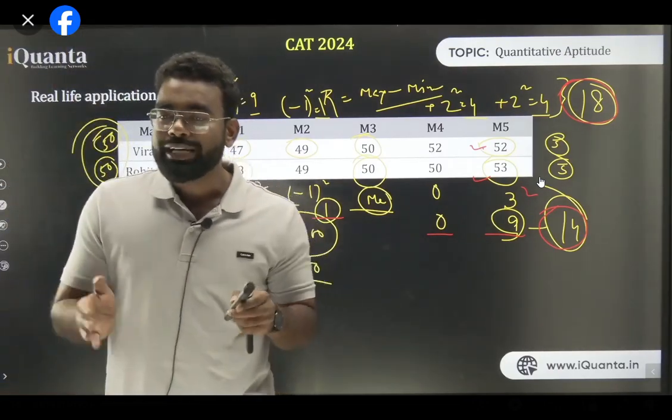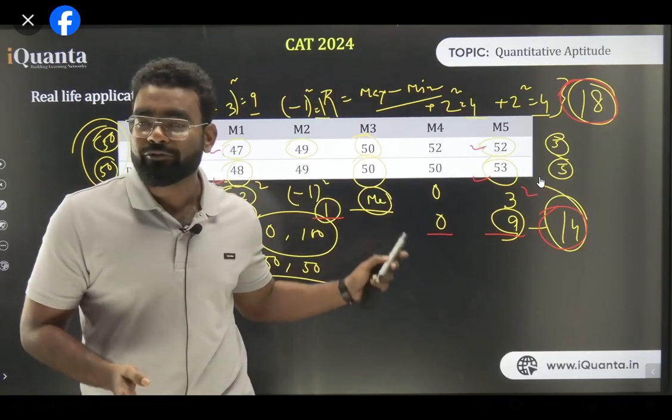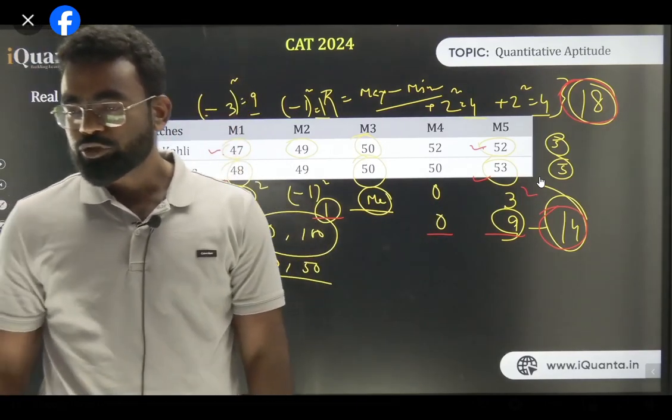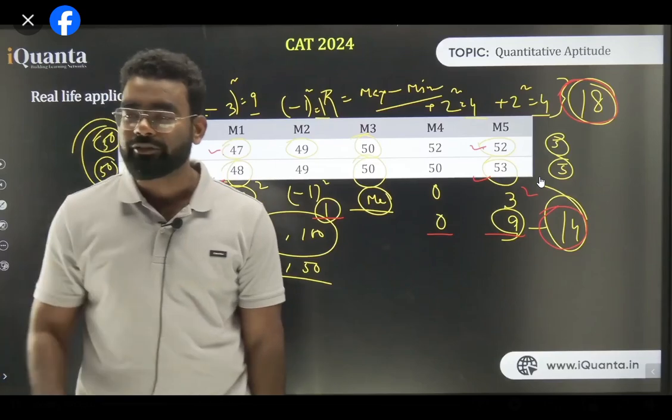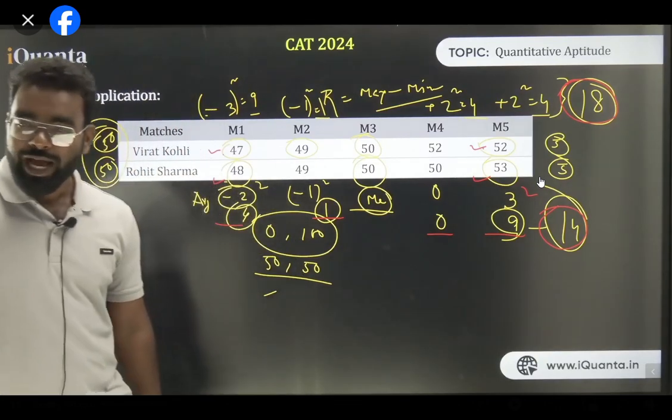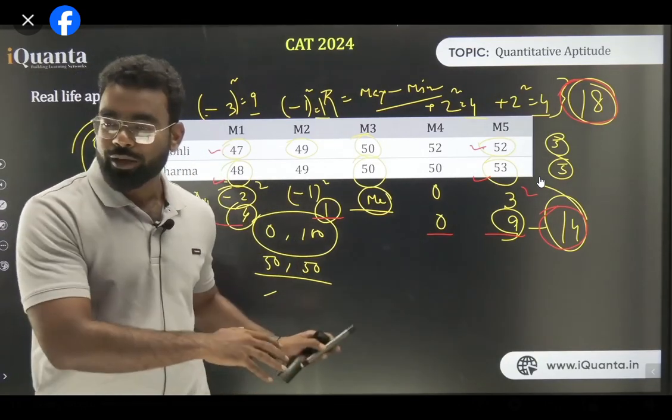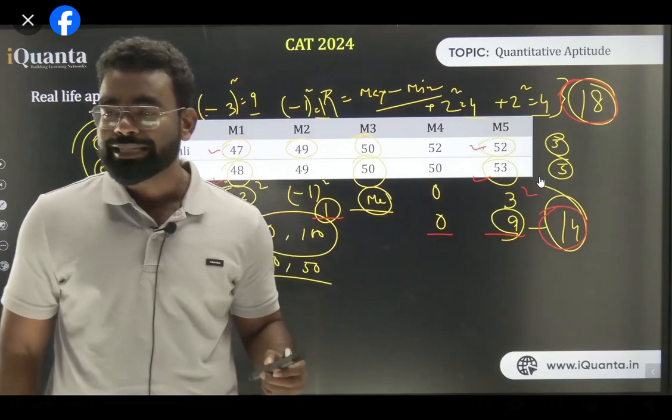Because the deviation should be less, 14 has to be the answer, so we have to choose Rohit Sharma. So this is just the concept of standard deviation. I have not actually used standard deviation. I have shown you how we use statistics in everyday life. So this is all about the part of the game. That's why we can say Rohit Sharma is more consistent.